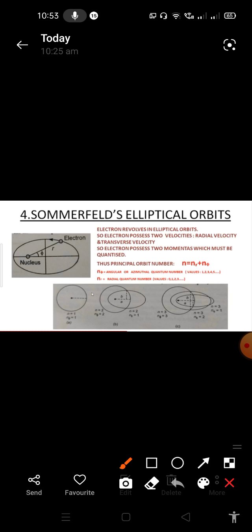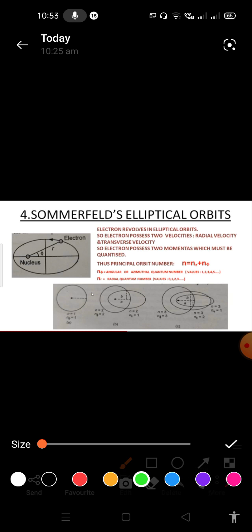So here see, if n is equals to 1, what happened? In case of n is equals to 1, there is only existence of n pi is equals to 1. So n and n pi both are equal, then we will get the circular orbit. And if n is equals to 2, what happened? For n is equals to 2, we are having 2 values: n pi is equals to 1 and n pi is equals to 2.